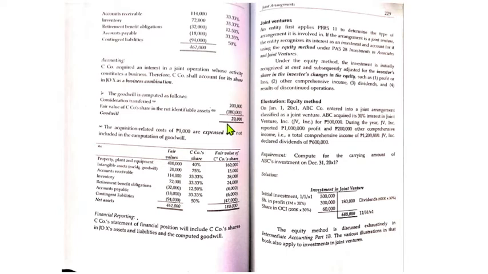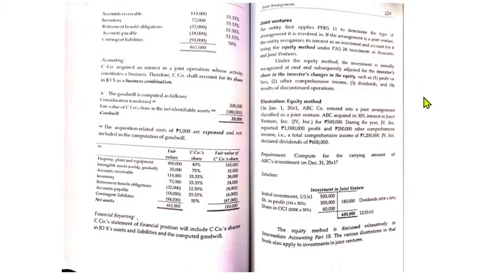So, paano na-compute yung 180,000? You just have to look at the share of C company on the fair values. Okay? 400,000 times 40%, 20 times 75%, and then i-total natin. Siyempre, lahat ng mga liabilities will be deducted and then you will get 180,000. Saan galing yung 200,000?